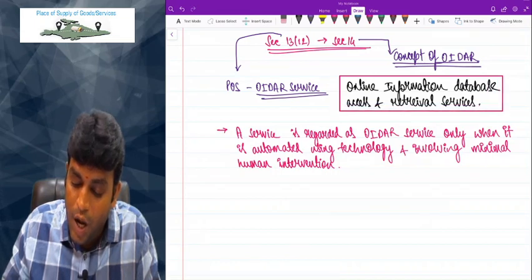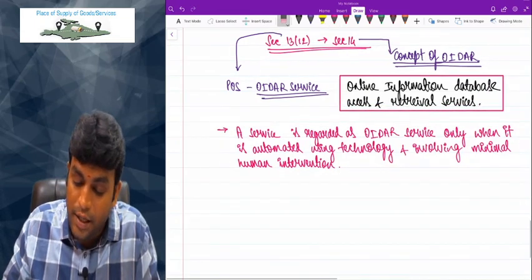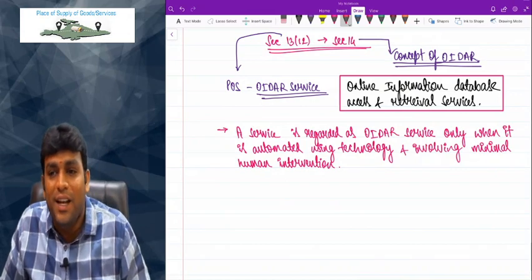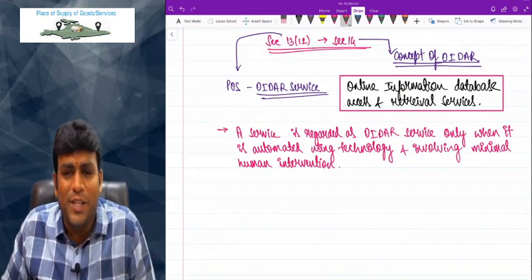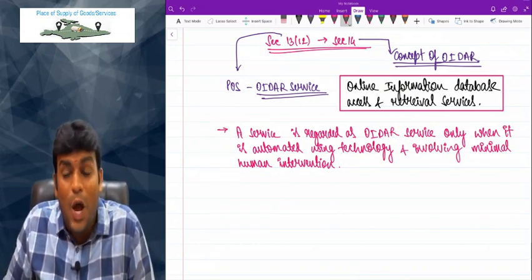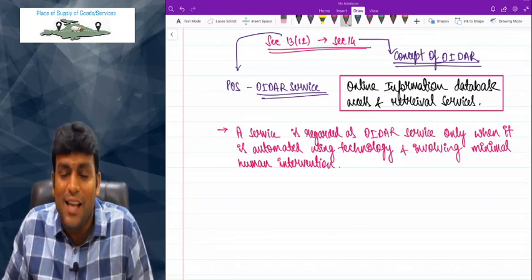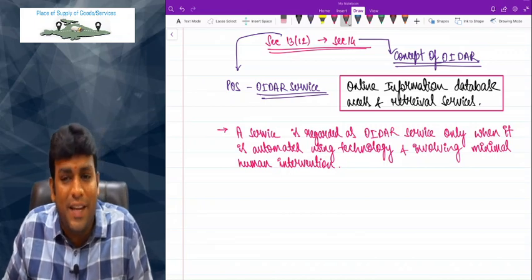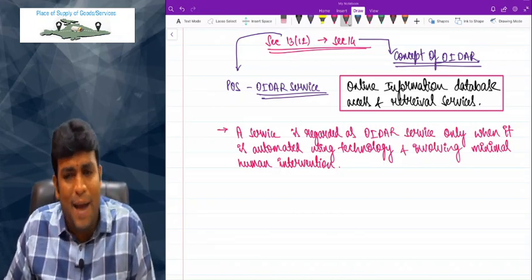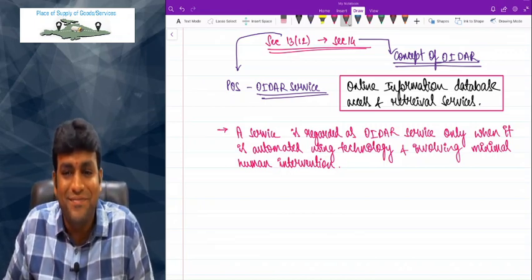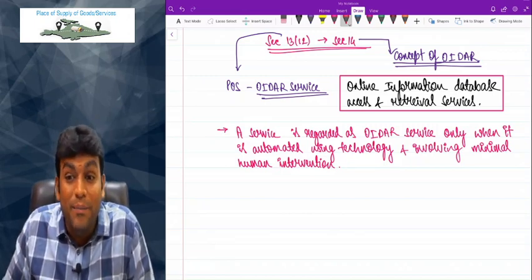ORDER stands for online information database access and retrieval services. So that basically means online there is some information or there is some database which we can access and we can retrieve. That's why I give a classic example of Netflix, Amazon Prime, YouTube. It's already stored on the cloud, online data, but involving minimal human intervention.